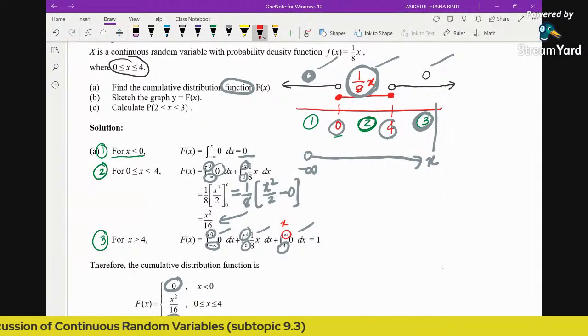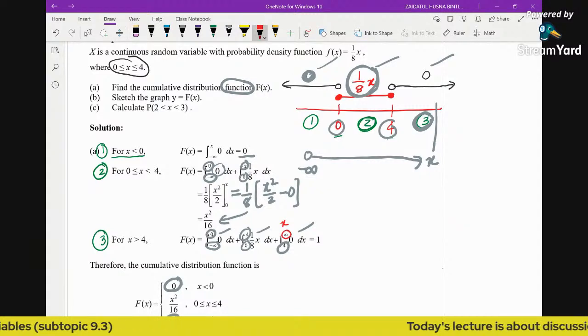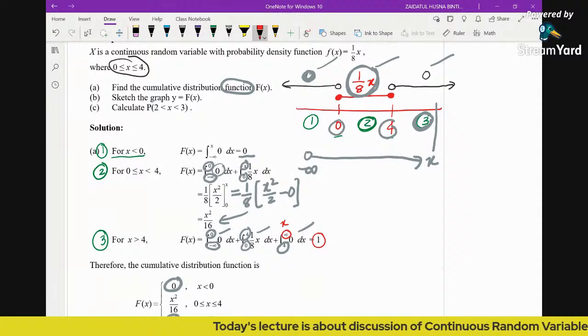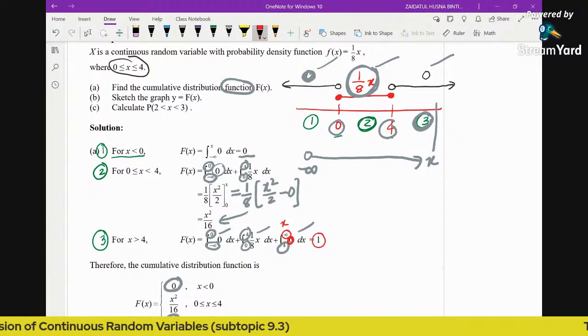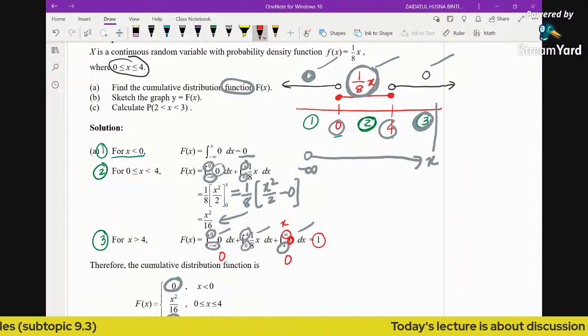Because we are looking for the cumulative function, right? And here we will have the value 1. Because even though here you have x, you are integrating the function 0, so you will have the 0 function. Which means this will be 0, this will be 0, this will be 0, and here once you integrate this, you substitute the limit, you will get 1.